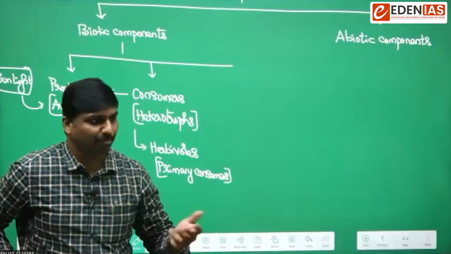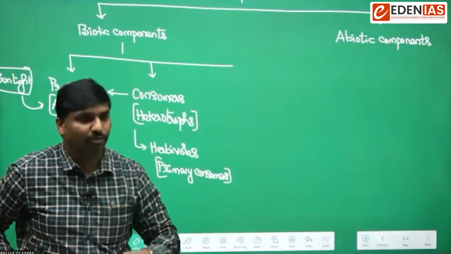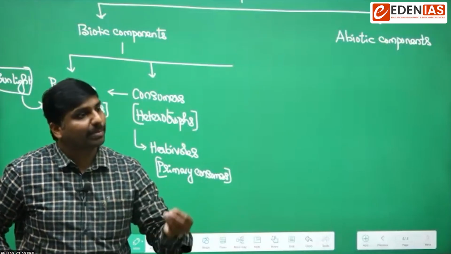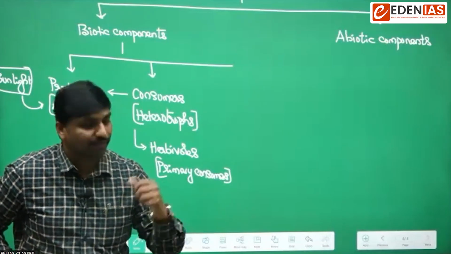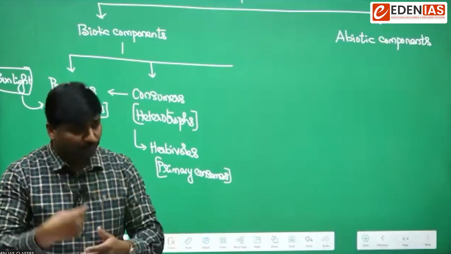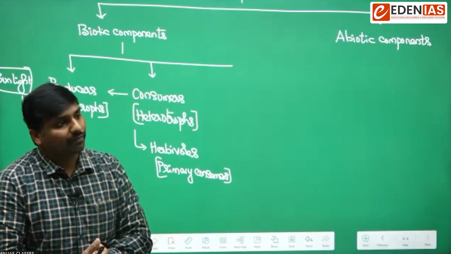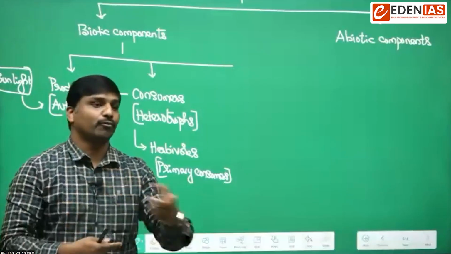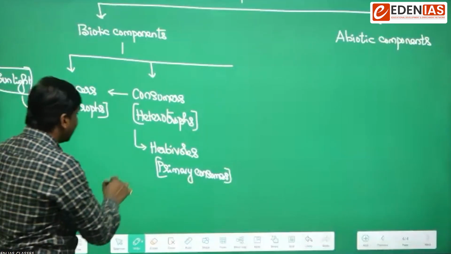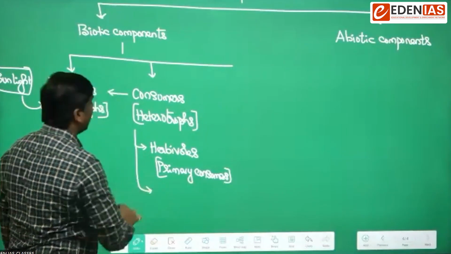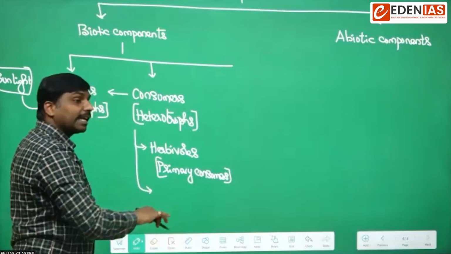Examples are all the herbivores. You can give any example, like a rabbit, or a grasshopper which feeds on grass, a cow which feeds on grass, or zooplanktons which feed on the phytoplanktons. All of them are examples of herbivores. Okay, so that is one thing. Then next we will have the secondary consumers.